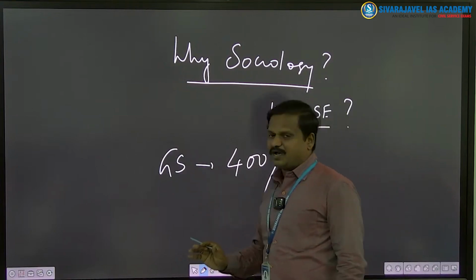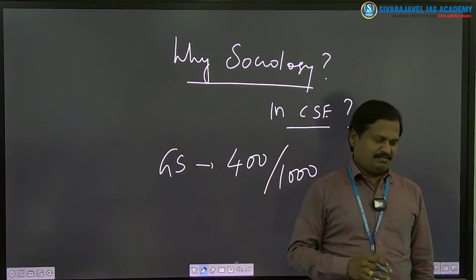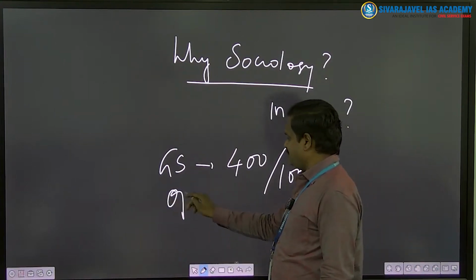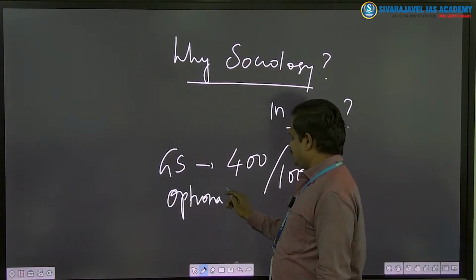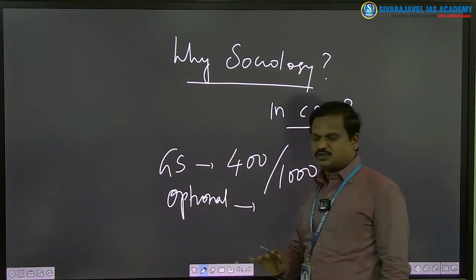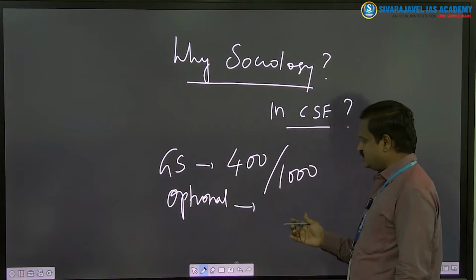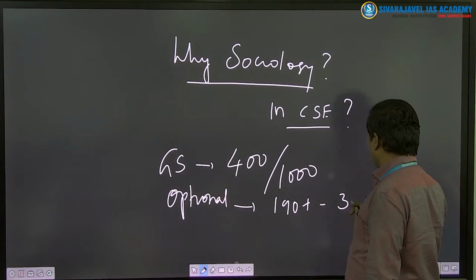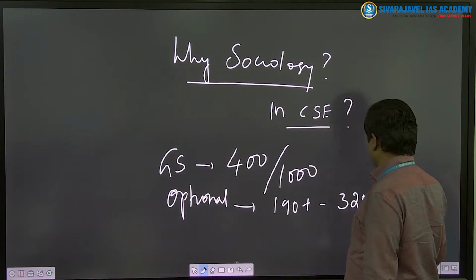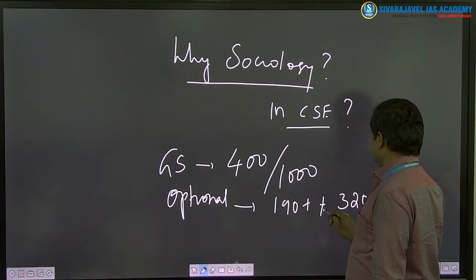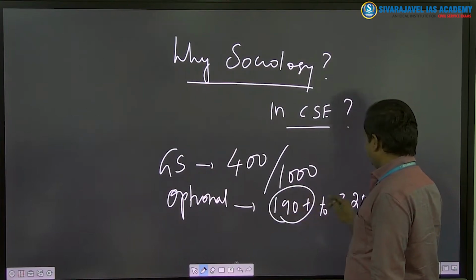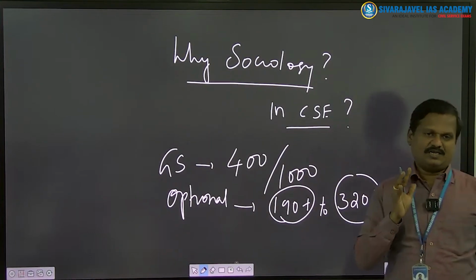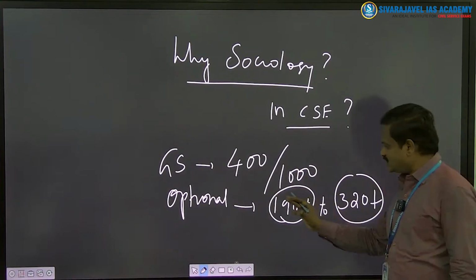Now the making or breaking will come from the optional paper, because it is in the optional paper that the students' scores range from 190 plus to 320 plus. This much variation in the scores will be there for students in this optional paper.